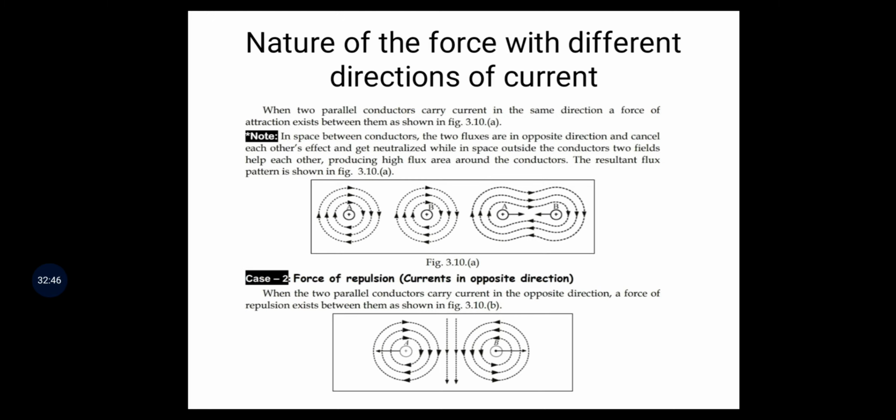Next, force of repulsion. A force of repulsion occurs when currents are in opposite directions. When the two parallel conductors carry current in the opposite direction, the force of repulsion exists between them.